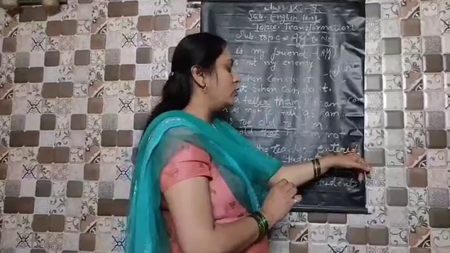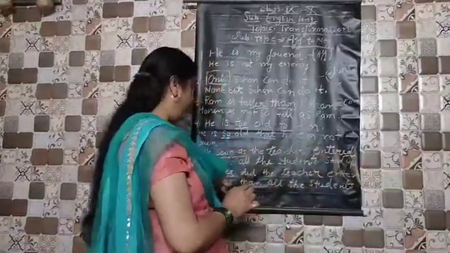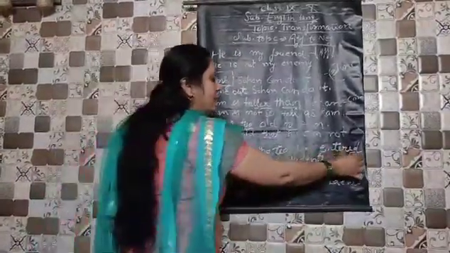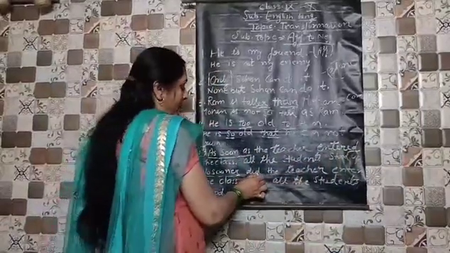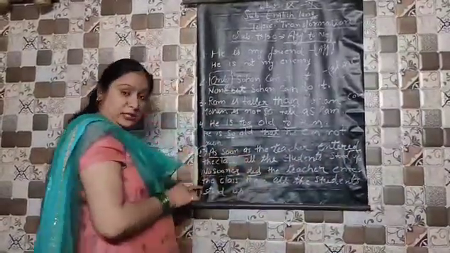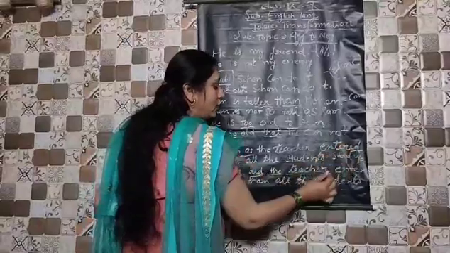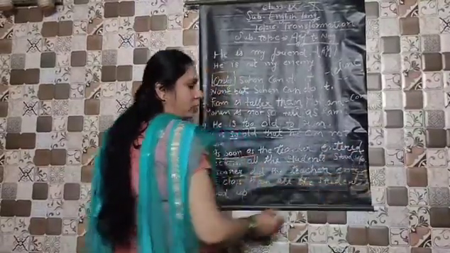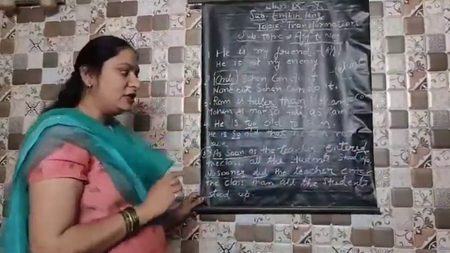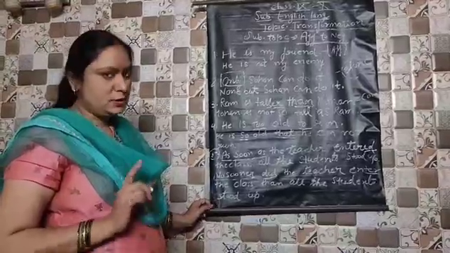So according to the rule of past indefinite, after 'no sooner', you will use 'did'. And when you use 'did', then you will use the first form of the verb, because you know that with 'did' always the first form of the verb is used.